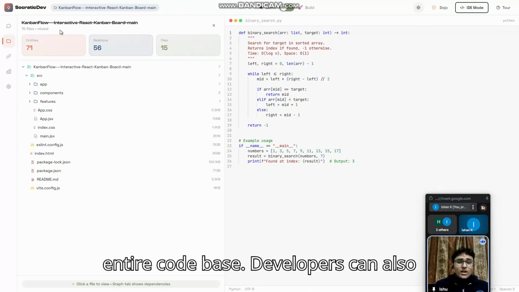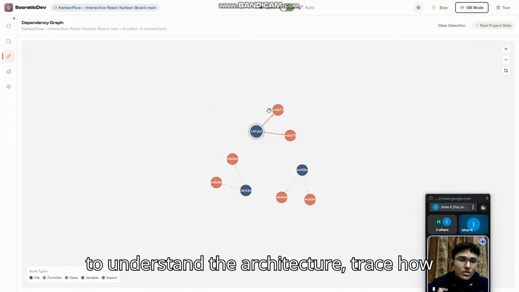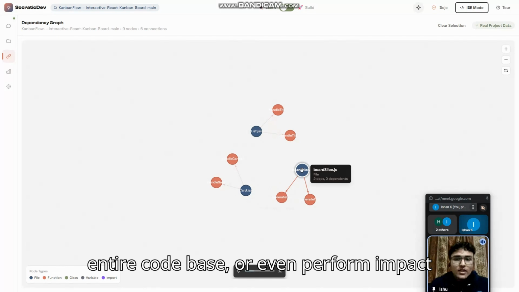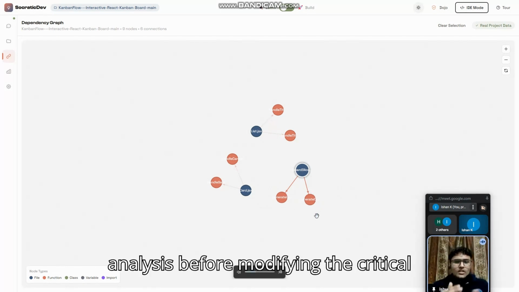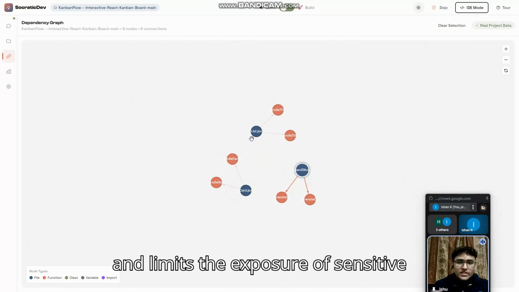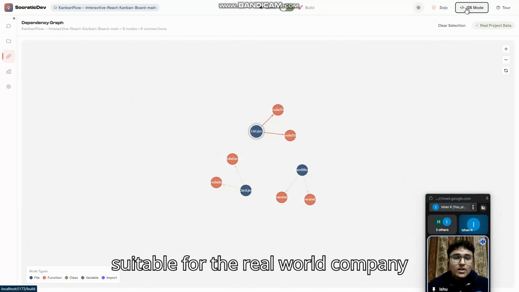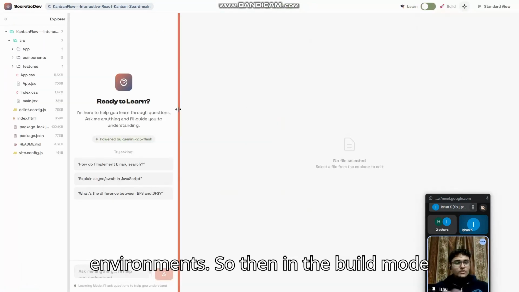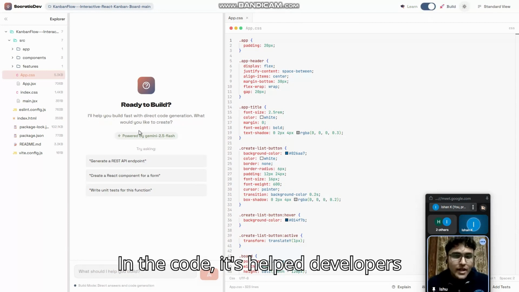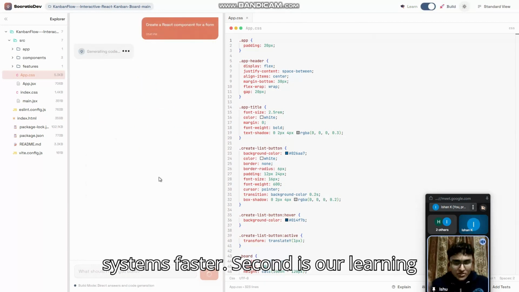Developers can also visualize and explore dependency graphs to understand the architecture, trace how a change will ripple across the entire code base, or even perform impact analysis before modifying critical code paths. This improves accuracy exponentially, reduces the token cost, and limits the exposure of sensitive internal logic, making the system far more suitable for real-world company environments. So in build mode, Socrative Dev is not just helping write the code. It helps developers understand, debug, and evolve complex systems faster.